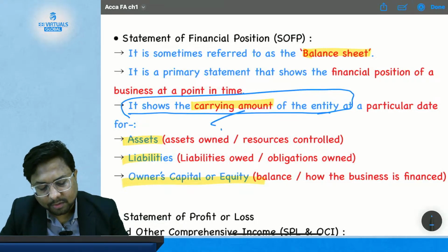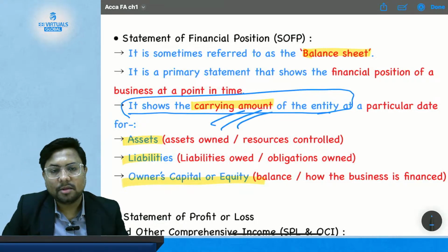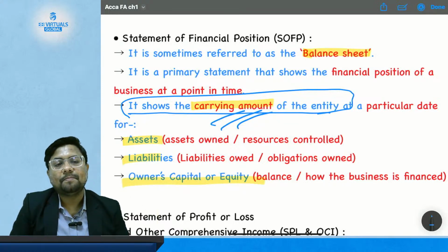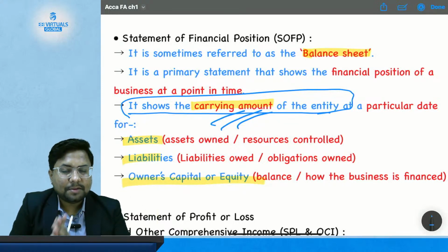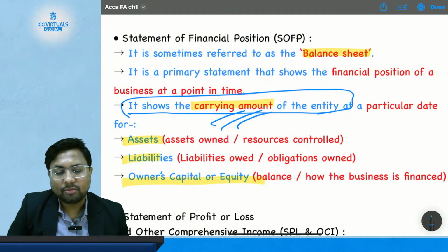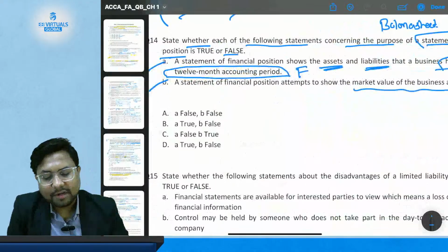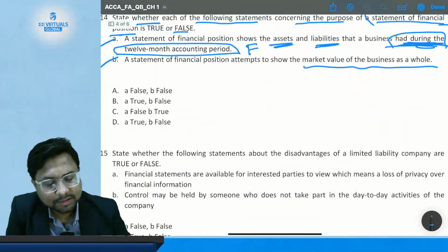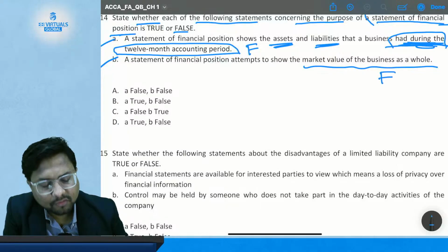So it talks about the carrying amount and not about the market value. There may be some other market value running in the market, and there may be some other value showing in the books, which is called the carrying amount. So the statement of financial position shows the value as a carrying amount and not as a market value.